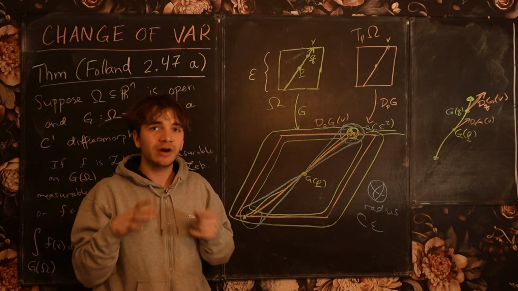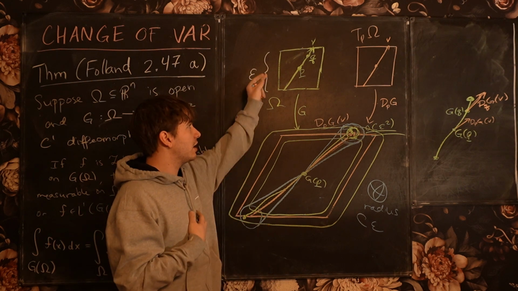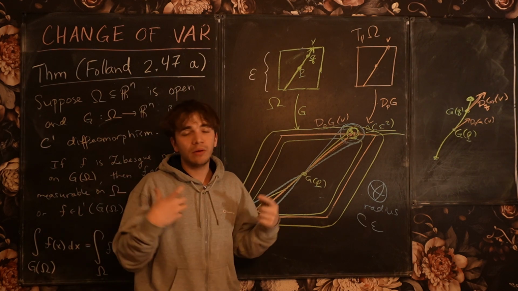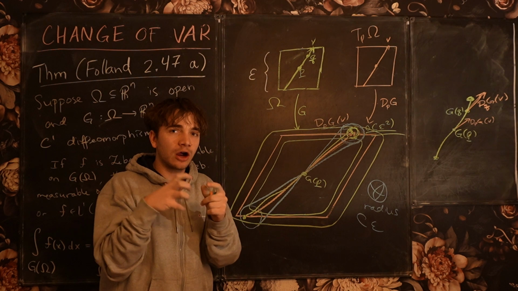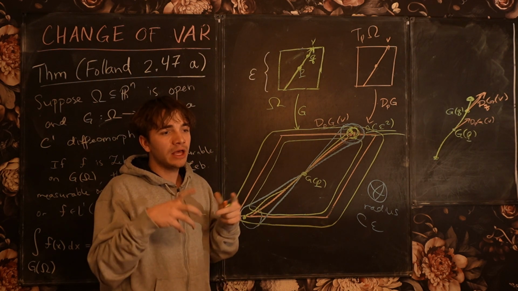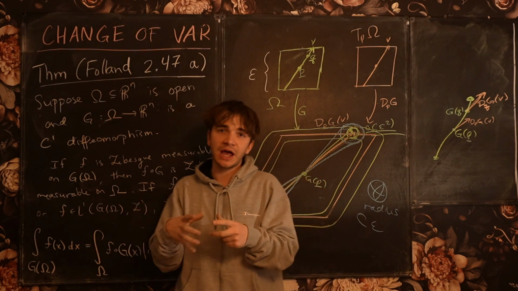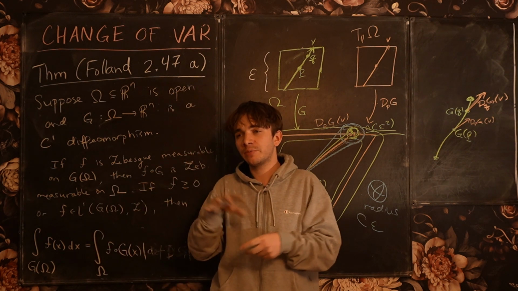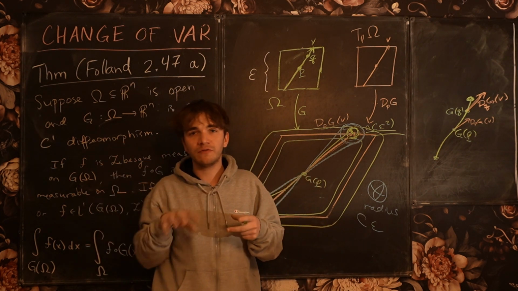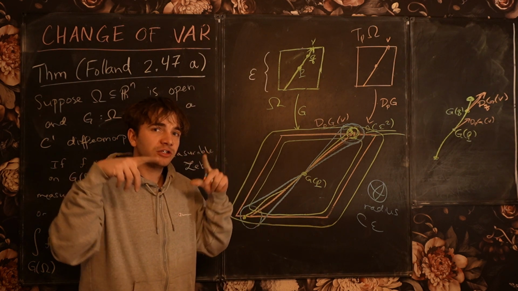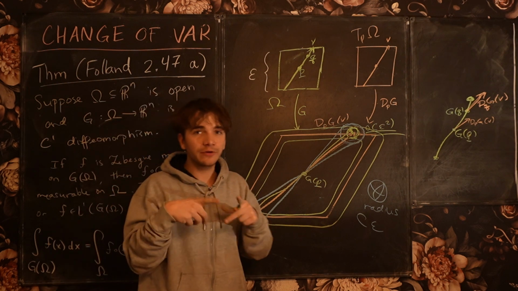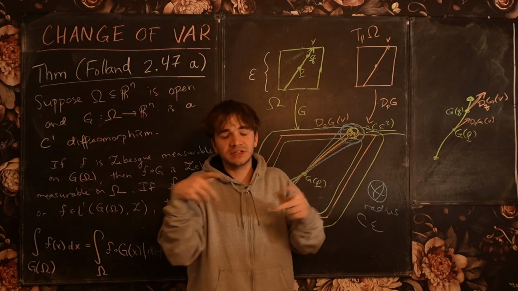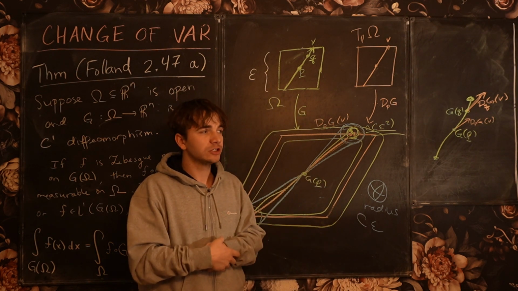So that error is going to decay faster than the length scale as we send epsilon to 0, which means that this approximation will become more and more accurate as we shrink our cube size down and do a Lebesgue covering of a measurable set by smaller and smaller cubes, more and more cubes, but smaller and smaller in size. We can approximate any set by this collection of finite cubes, and their radius is shrinking. However, the accuracy of this approximation of the local volume distortion is actually getting more and more accurate, despite the fact that the radius of the cube is shrinking.